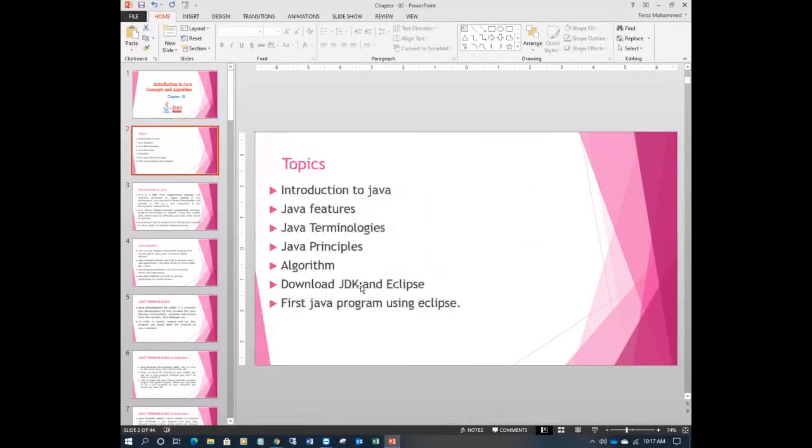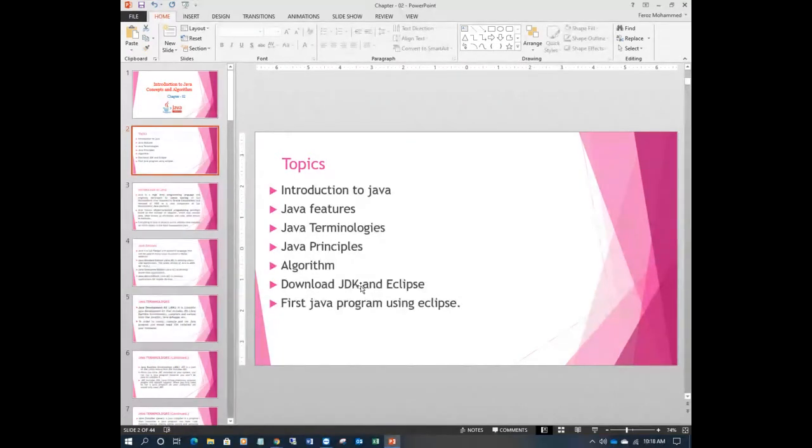What are the topics we'll cover in this chapter? Introduction to Java, features of Java. We'll see the basic terminologies used in Java. Next, the principles of Java or object-oriented programming, and finally algorithm. What is an algorithm, with the help of an example and exercise.